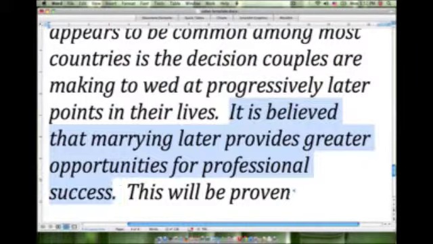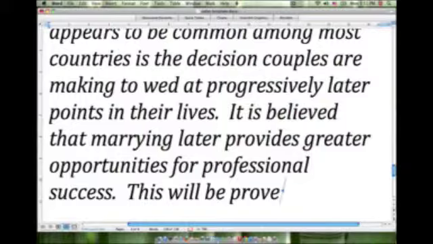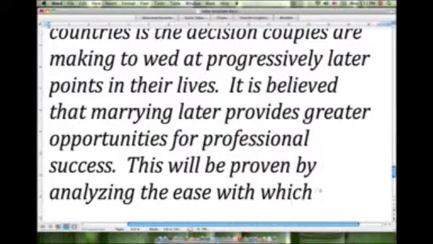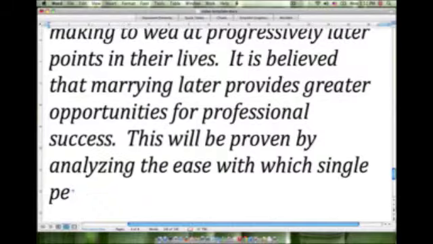So we're saying this will be proven by analyzing the ease with which single people.